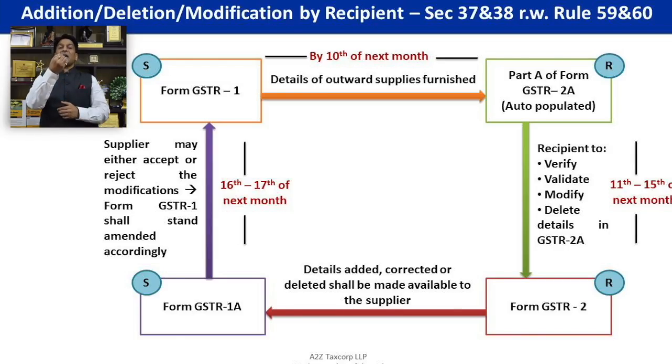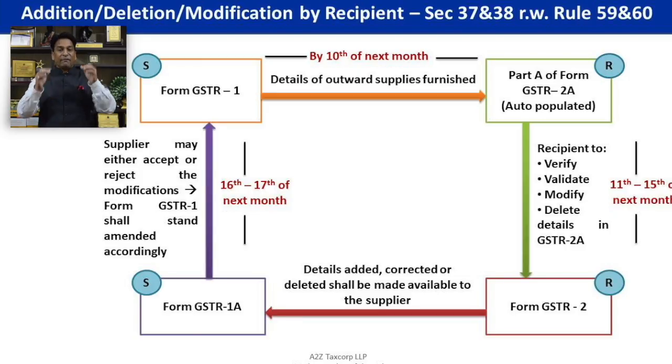So while finalizing GST R2, being recipient of goods or services, you will do all these, add, modify, delete, on hold, for finalizing your inward supply return by 15th of next month. Once you finalize it, it gets auto-populated in GST R1A for your supplier. Your supplier can see what all additions and modifications have been done by the recipient pertaining to his supply.